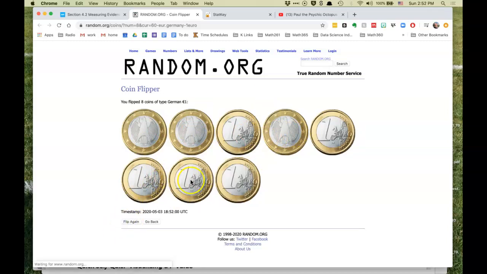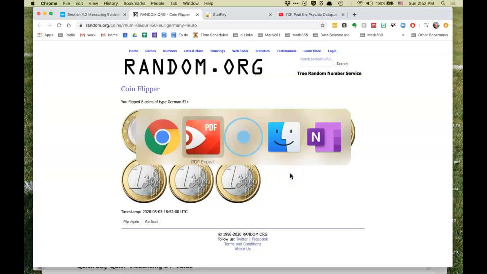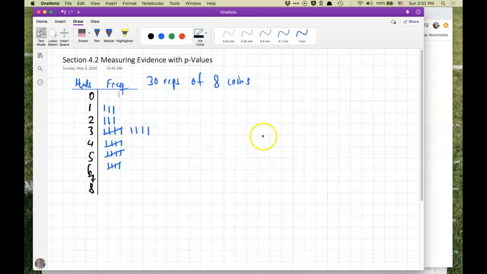Flip again, and we could do that as a class and do 30 or so that we could collect. So I went ahead and took the role of the class and did this 30 times and tallied the results I got. And so here's my small scale simulation. I did 30 replications of 8 coins and counted the number of times the eagle comes up, which is the heads. So possible values for the number of heads out of 8 is from 0 to 8.